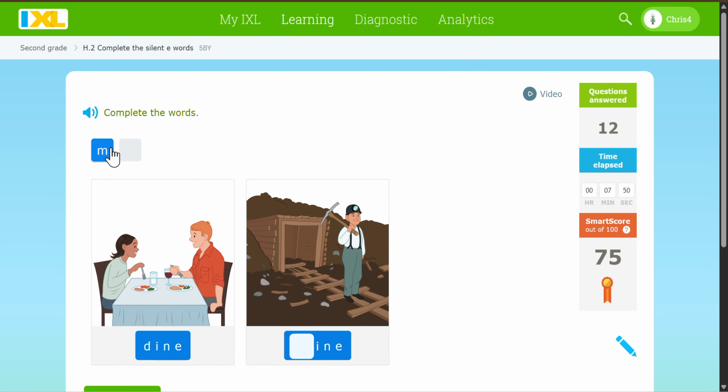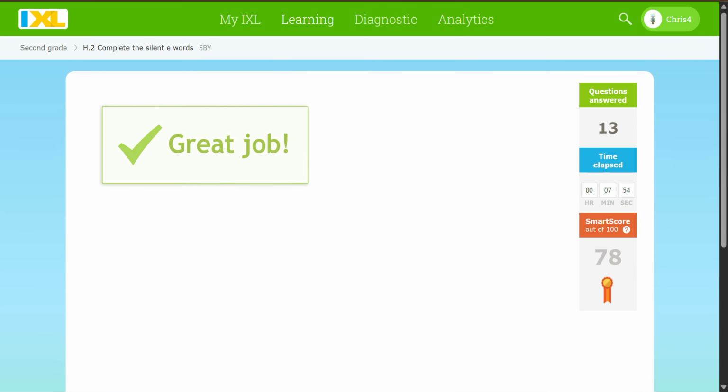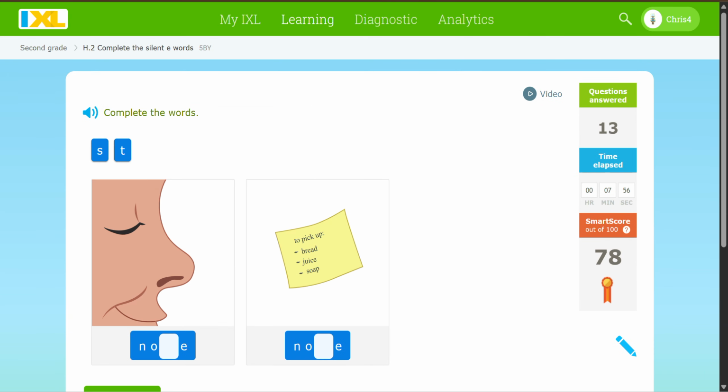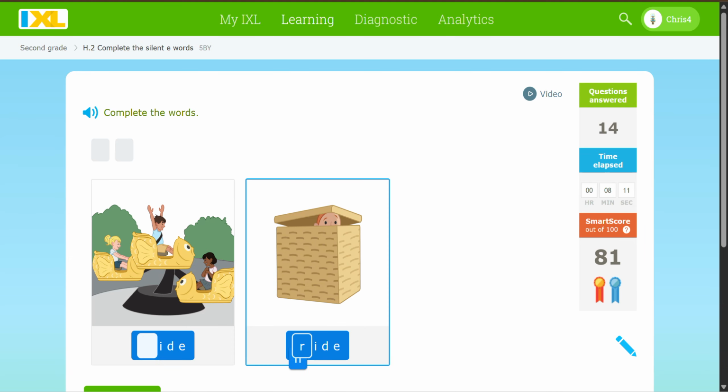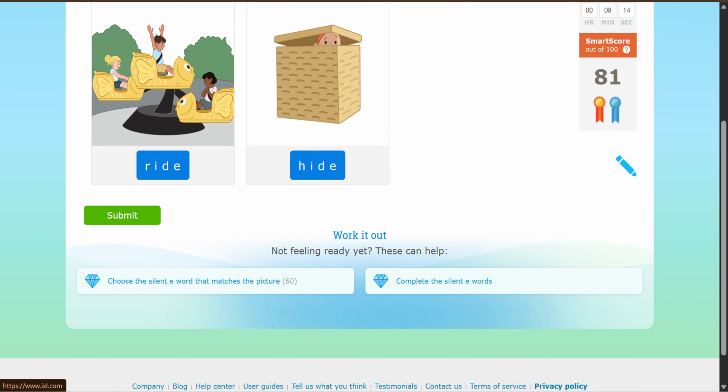Dine. Mine. Oh, this could be easy. It says complete the words. Nose. Note. Ride. Ride. No, I meant the other way around. Yes, great job, IXL.